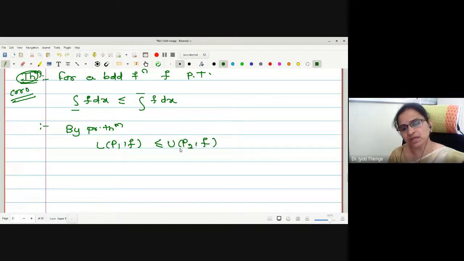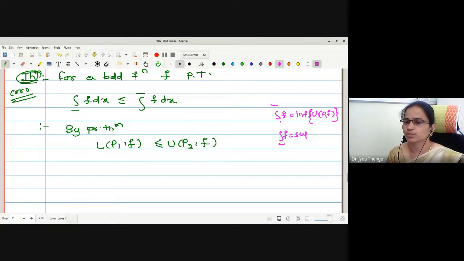What is the relation between upper integral and upper sum? What is upper integral? This is the infimum of the set of upper sums, no? And what is lower integral? Supremum of the set of lower sums, right? Now what I'm going to do is keep this partition P2 fixed, and just vary the partitions on the left side. P1 I wanted to vary.